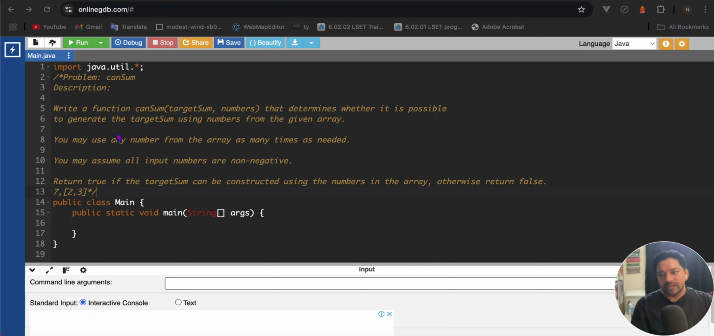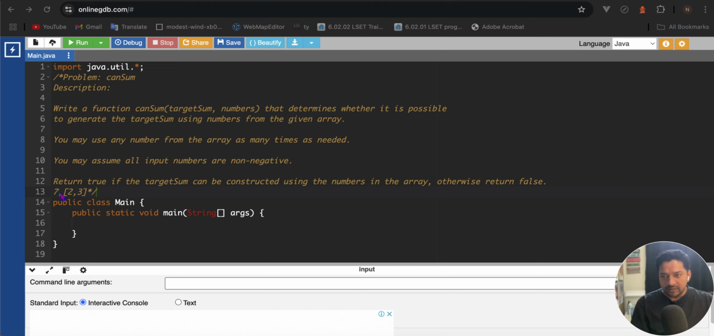So what is the question? Write a function CanSum which will take two arguments. First will be an integer, that is the target sum, and another will be an array of numbers. If from that array of numbers we are able to generate that target value, then we'll return true, otherwise we'll return false. For example, here 7 and 2 comma 3, and you may use any number from the array as many times as needed.